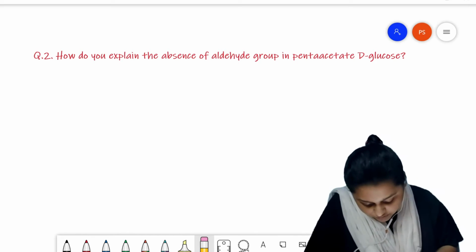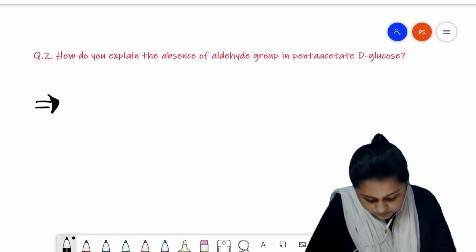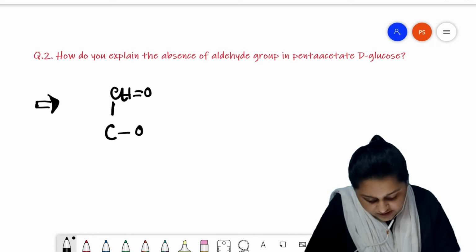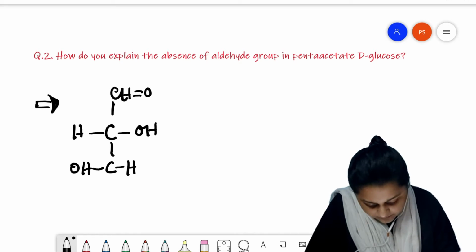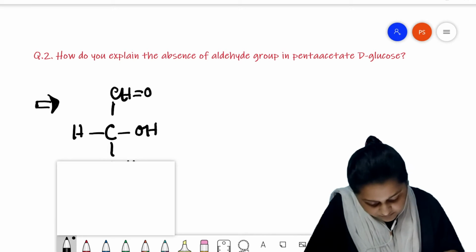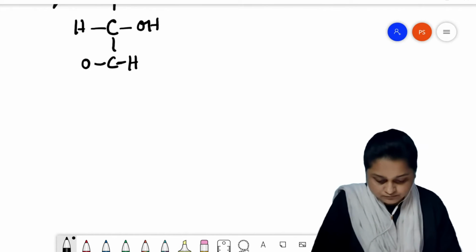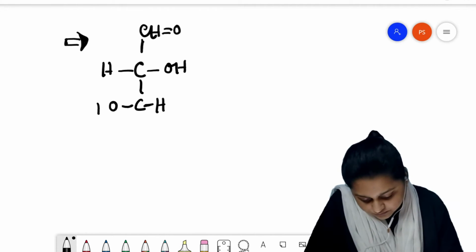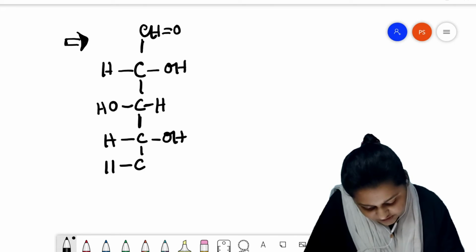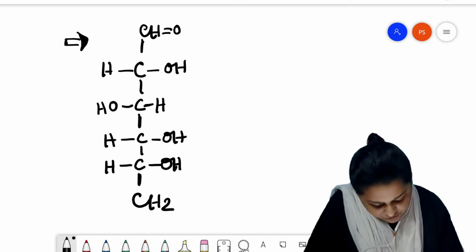Now, the structure of D-glucose is CH double bond O aldehyde, CHOH, CHOH, CHOH, CHOH, CH2OH.